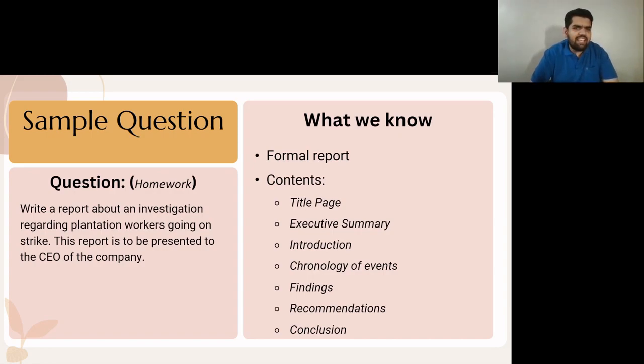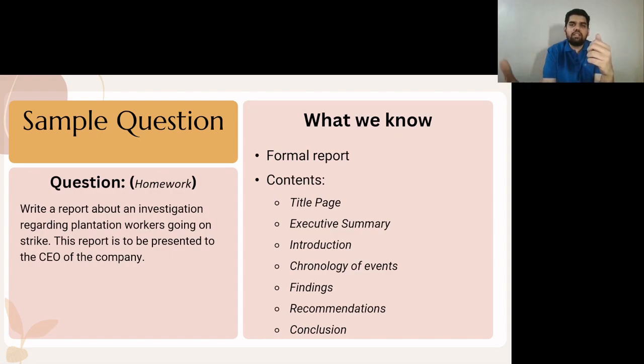Write a report about an investigation regarding plantation workers going on strike. This report is to be presented to the CEO of the organization. So now we know it's a formal report because it stays within the organization and it is being presented to a higher authority. So you would structure it in this way. You have the title page, but obvious. You have the executive summary. You have the introduction, chronology of events, findings, recommendations, and in the end, a chapter on conclusion.